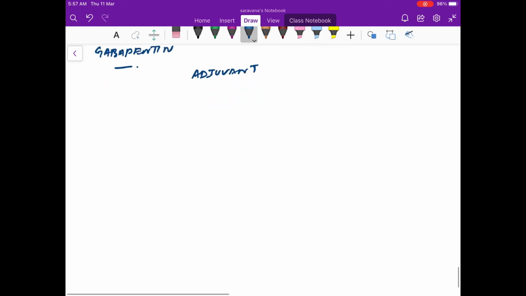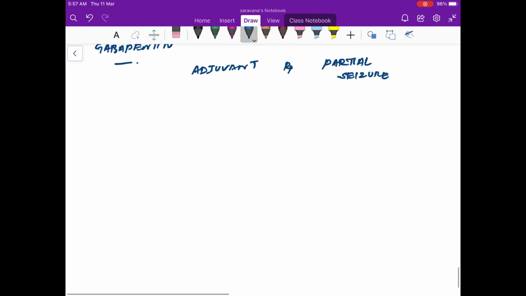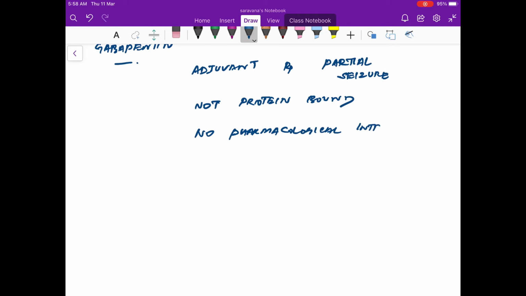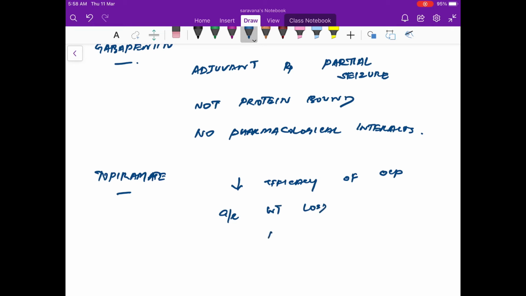Now coming to gabapentin. Gabapentin is an adjuvant therapy used for treatment of partial seizures. It has zero protein binding. It is not protein bound at all, and there are no pharmacological interactions. It's a very good drug, but it is predominantly used for pain management rather than seizures these days. Coming to topiramate. Topiramate will reduce the efficacy of OCPs, and the adverse effects are weight loss, nephrolithiasis, and metabolic acidosis.